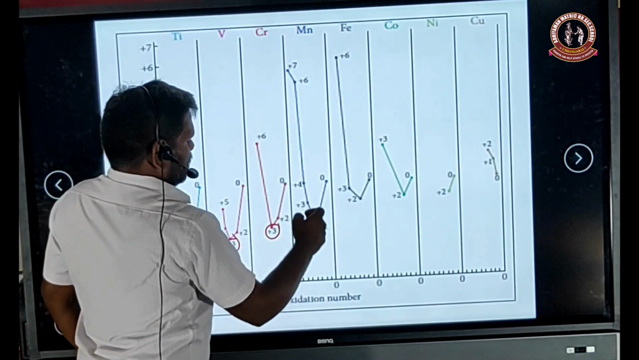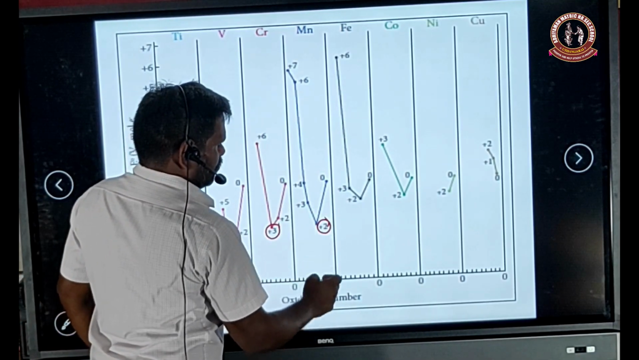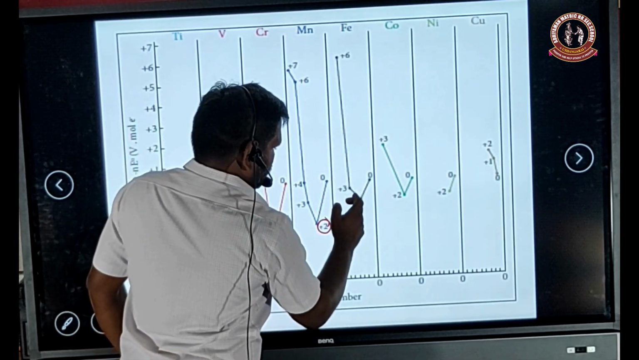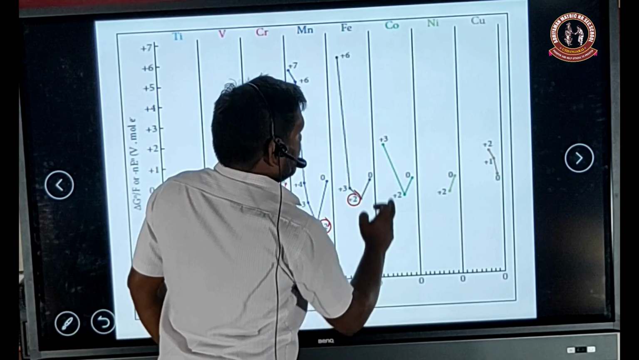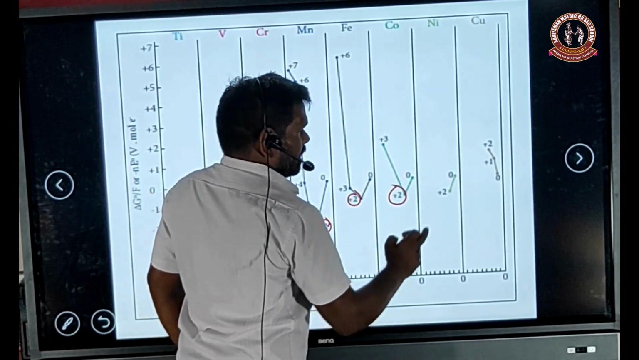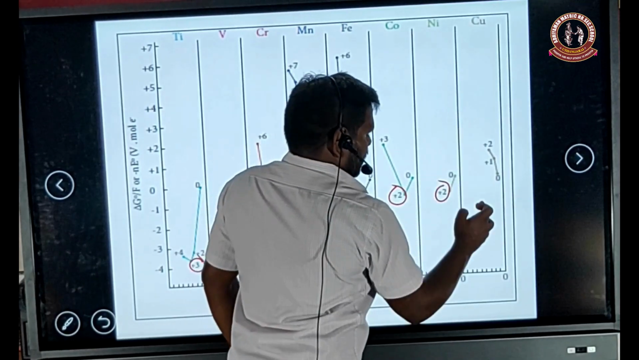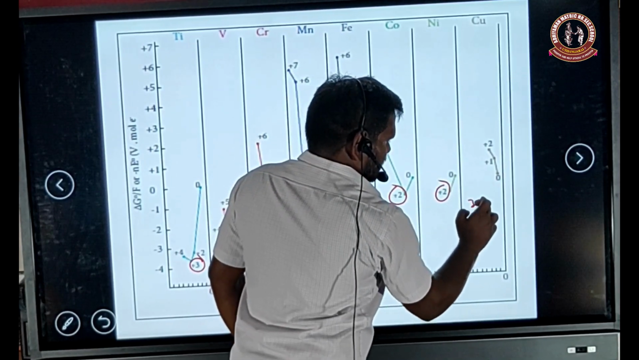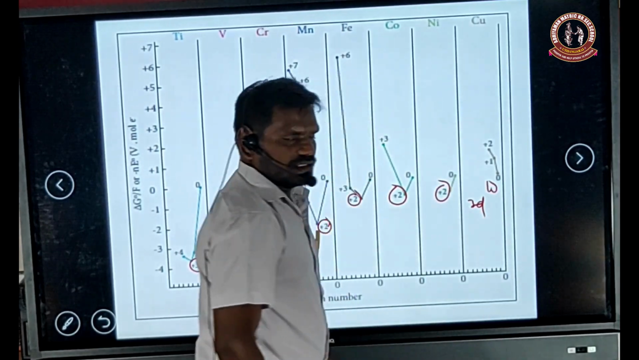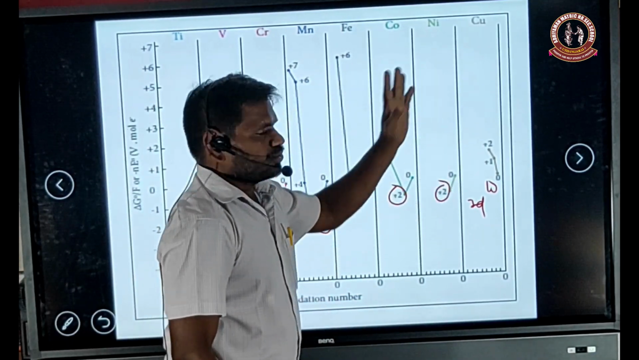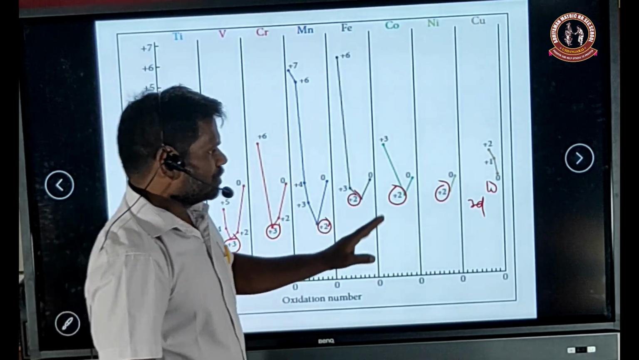Next, manganese +2 oxidation state is more stable because of the half-filled stability, and iron also +2 oxidation state, and cobalt +2 oxidation state, and nickel +2 oxidation state. Copper, with 3d10 fully filled and stable, exhibits the +1 oxidation state, always more stable.